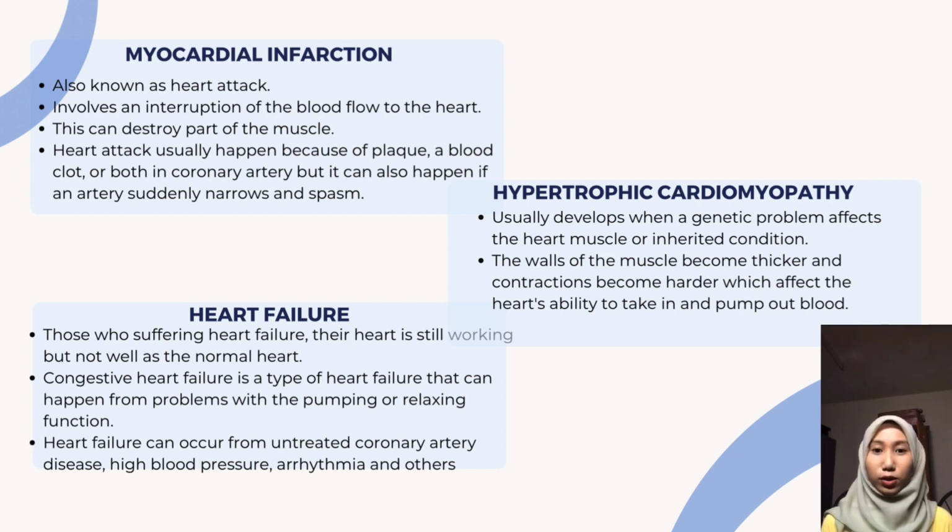Myocardial infarction, also known as heart attack, involves an interruption of the blood flow to the heart. This can destroy part of the heart muscle. Heart attacks usually happen because of plaque, a blood clot, or both in a coronary artery, but they can also happen if an artery suddenly narrows and spasms.